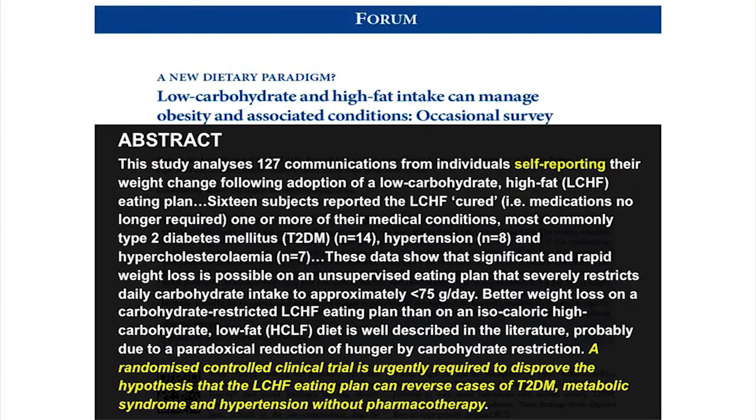And so this is what it said. The study analyzed 127 communications from individuals self-reporting their weight change following adoption, etc. 16 reported the diet cured, in their words, medication no longer required, one or more of their medical conditions, most commonly type 2 diabetes, 14 of those hypertension and high cholesterol. And I concluded these data show that significant rapid weight loss is possible on an unsupervised eating plan that severely restricts daily carbohydrate intake to approximately less than 75 grams.